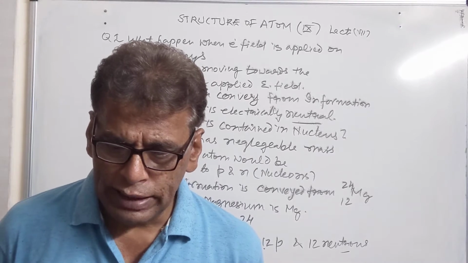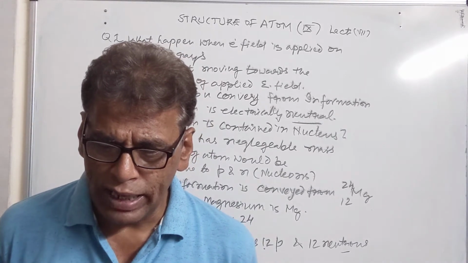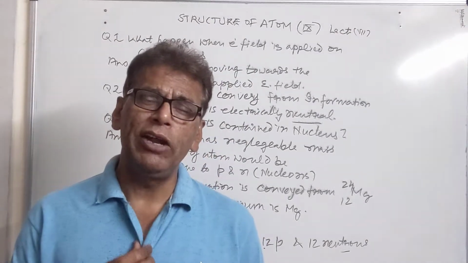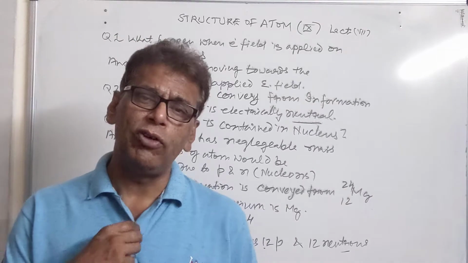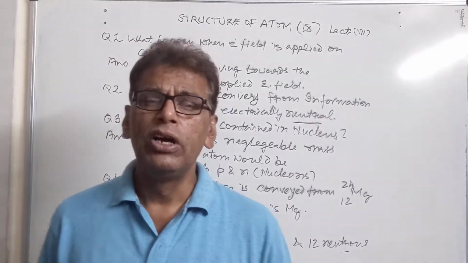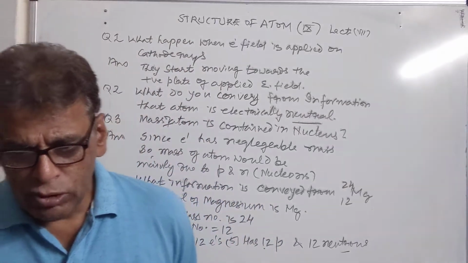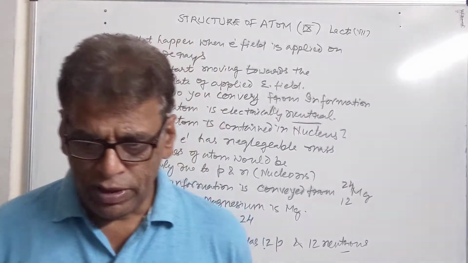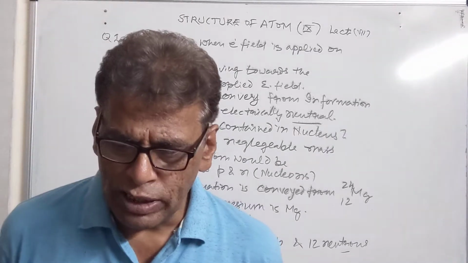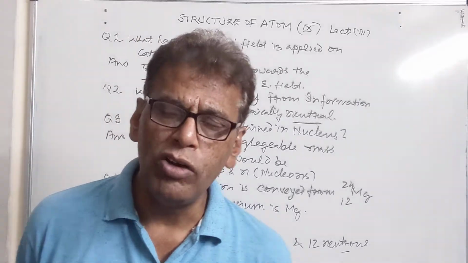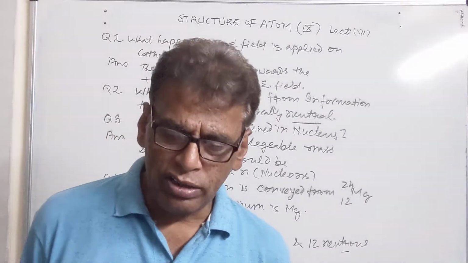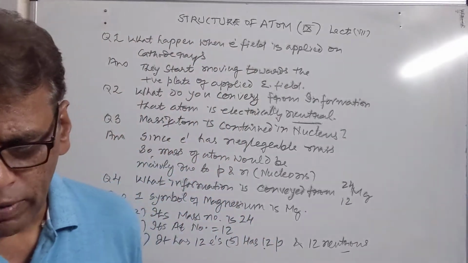Then anode rays, they are positive rays obtained from dash gas, consist of only protons. So anode rays obtained from hydrogen gas, they consist of only protons, since hydrogen contained only one electron which is lost during the discharge experiment. So it will be having only one proton. Then we have the volume of nucleus is how many times that of volume of complete atom. Volume of nucleus is 10 raised to power minus 5 times smaller than the total volume of the atom.